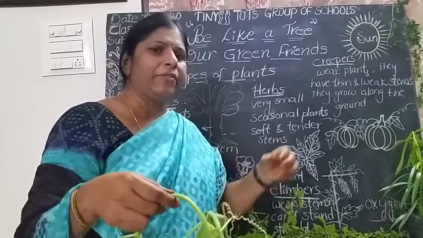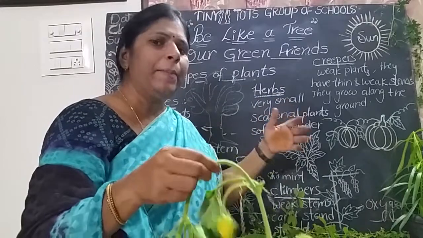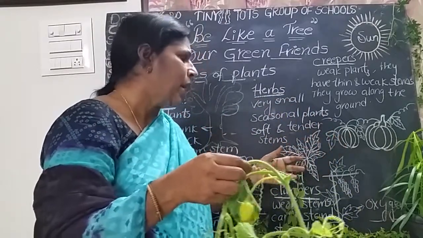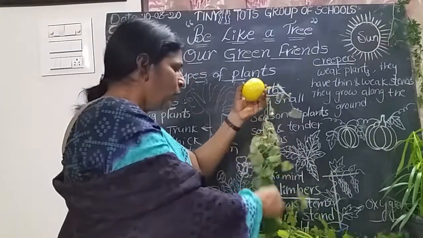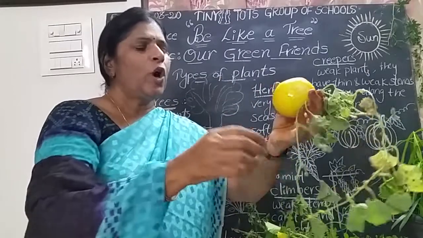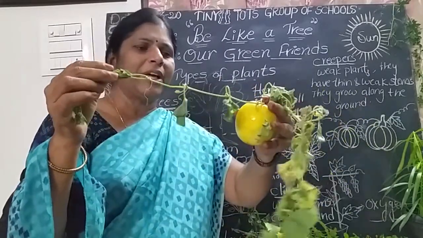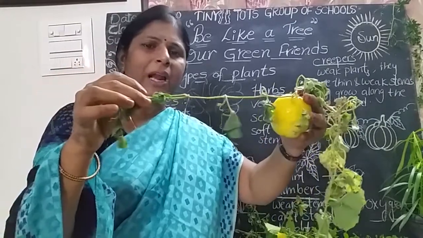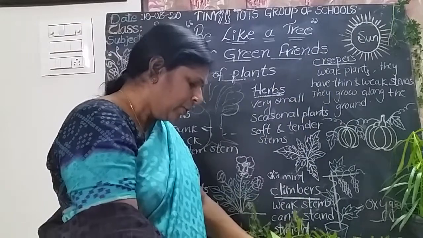So creepers are weak plants. They have very thin and weak stem. They creep along the ground. See here, one more plant is there, cucumber. Cucumber also creeps along the ground. It has the heavy weight of the fruit. That's why they creep along the ground. So this is the example of cucumber, children.